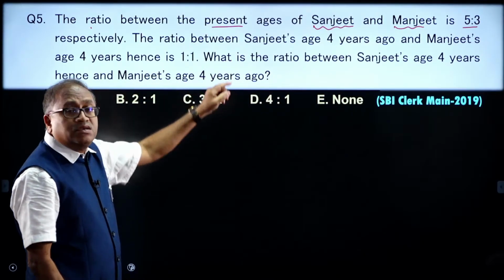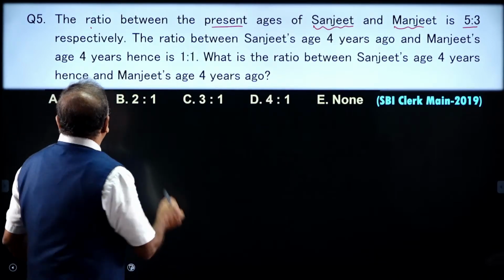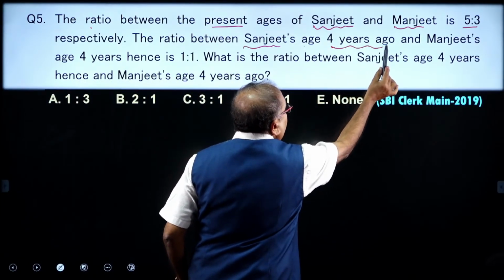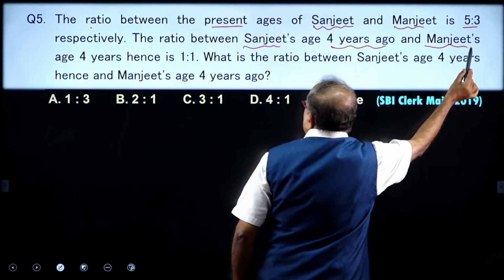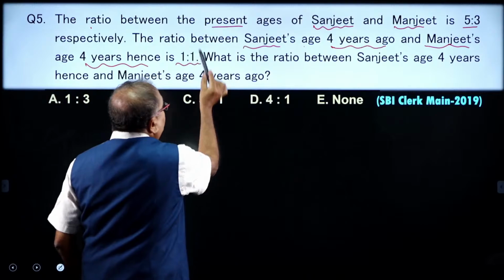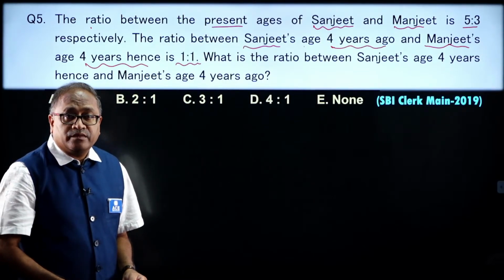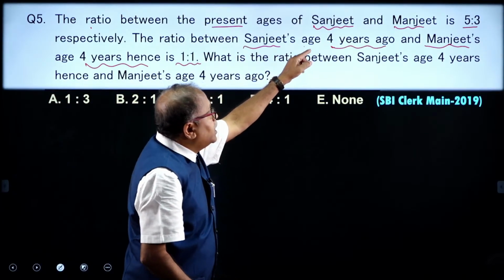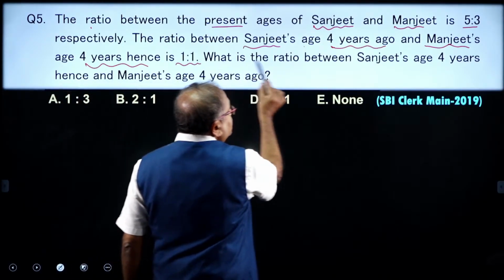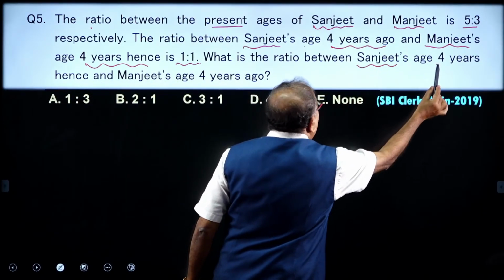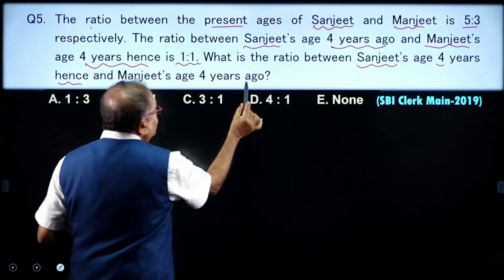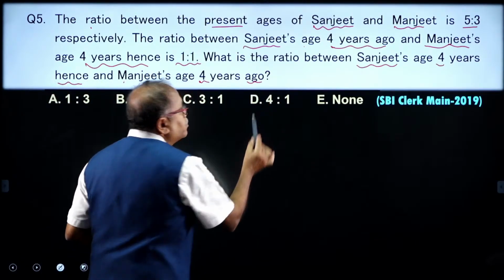The ratio between S's age 4 years ago and M's age 4 years hence is equal to 1:1. 4 years ago and 4 years hence, 1:1. So, what is the ratio of S 4 years hence to M 4 years ago?